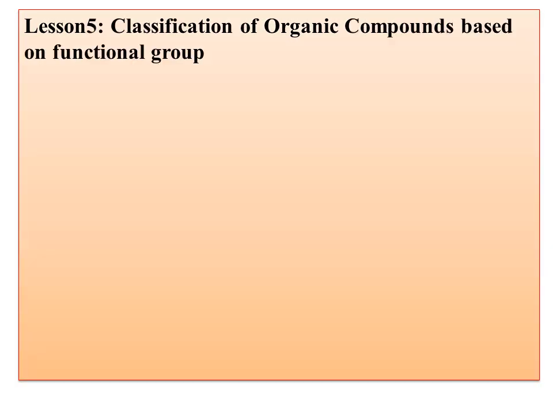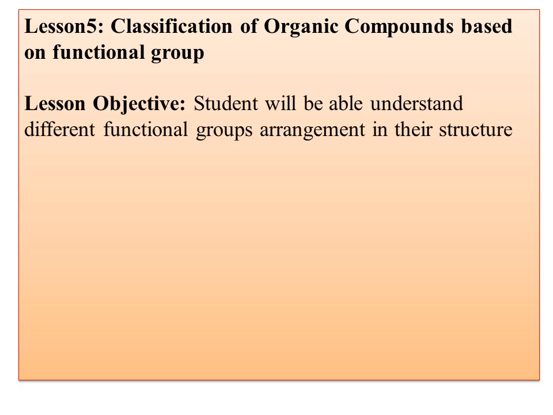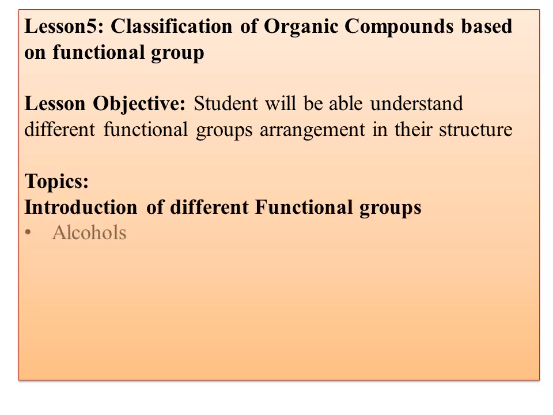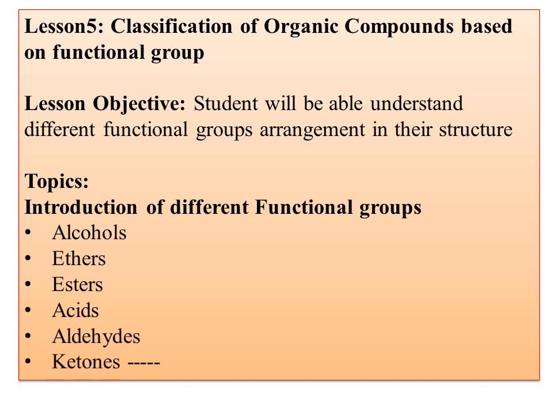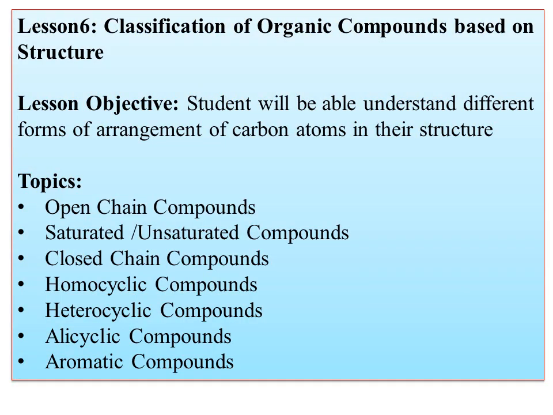In lesson number 5, as already told you, the classification of organic compounds based on their functional group. Here you can understand what a functional group is, what the different functional groups are, how they have been arranged, and what formula is given to those functional groups. Everything you are going to learn in this particular lesson. So the functional group may be alcohols, ethers, esters, acids, aldehydes, ketones. The list is endless. Amides, like that. Once you take up this lesson, you will be able to understand the different functional groups present in the given organic compound.